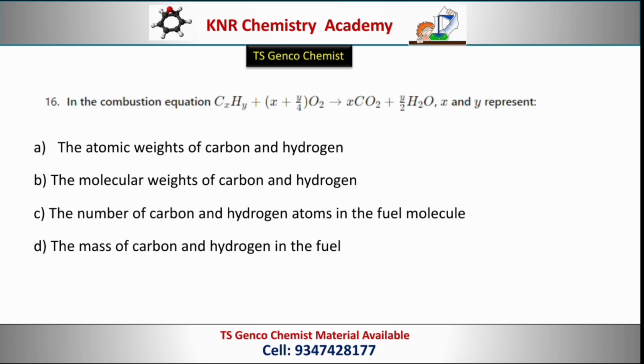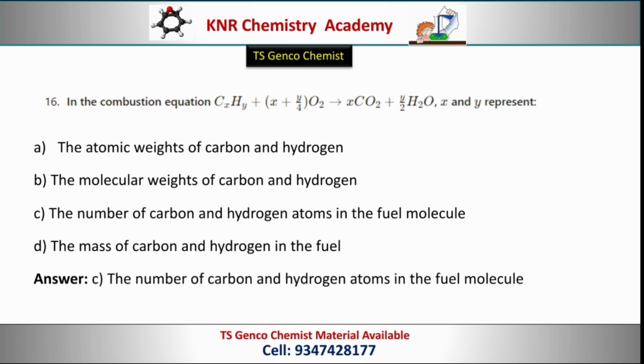Next question. In the combustion equation, CxHy + (x + y/4) O2 gives x moles of CO2 + y/2 moles of H2O. x and y represent options: the atomic weights of carbon and hydrogen, the molecular weights of carbon and hydrogen, the number of carbon and hydrogen atoms in the fuel molecules, the mass of carbon and hydrogen in the fuel. Correct option C, the number of carbon and hydrogen atoms in the fuel molecules.